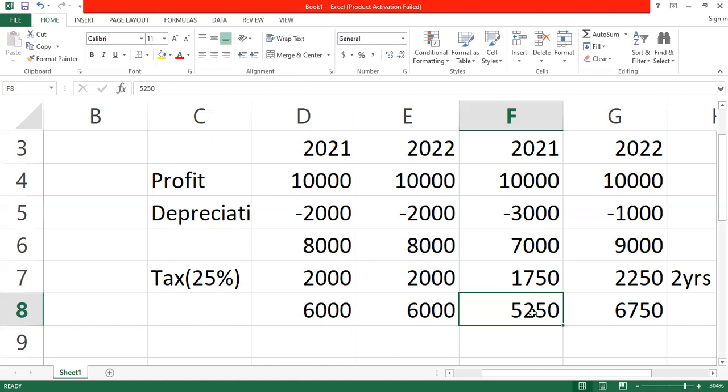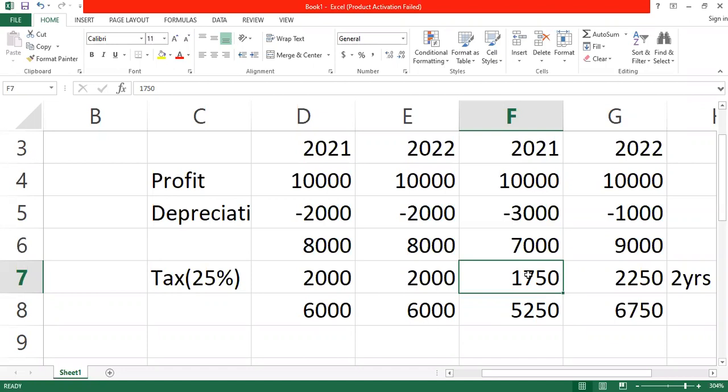In actual sense, what should have been the tax that we have to pay for 2021? 1,750, isn't it?